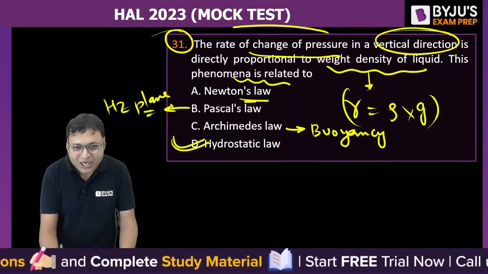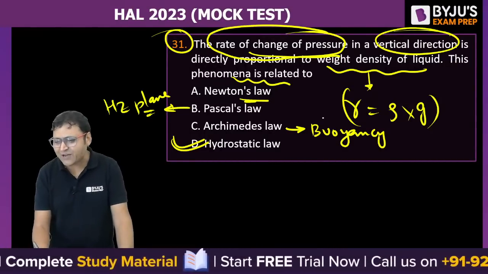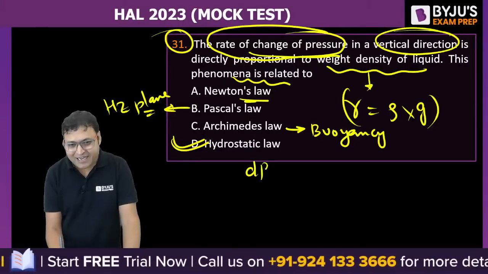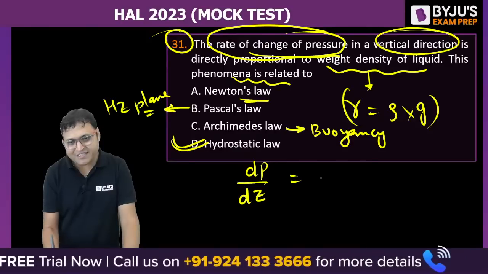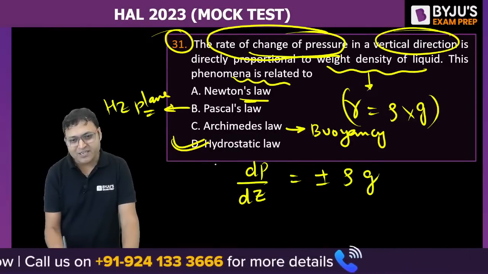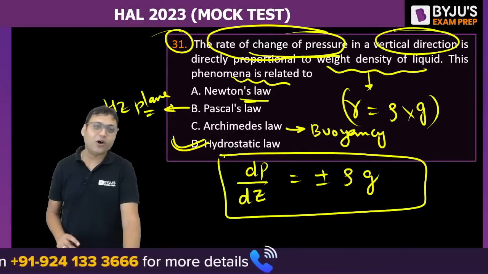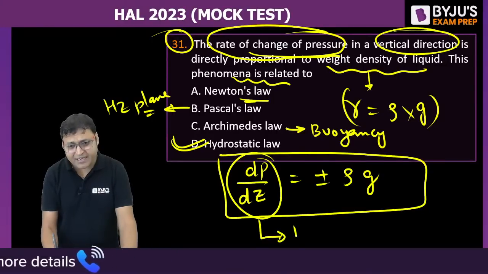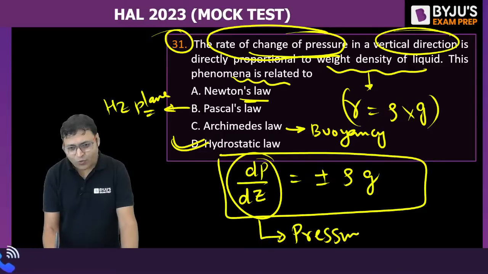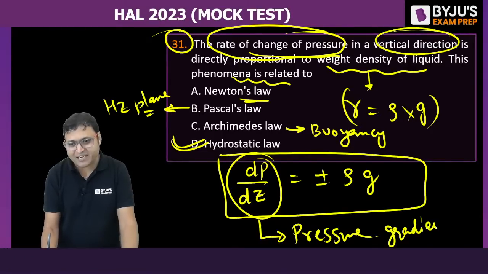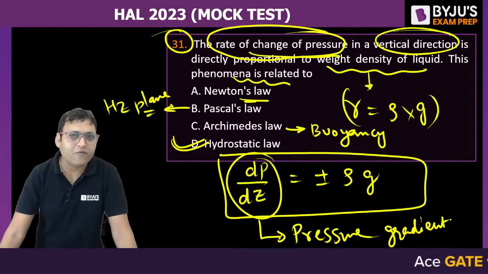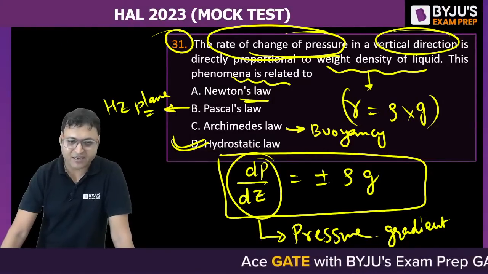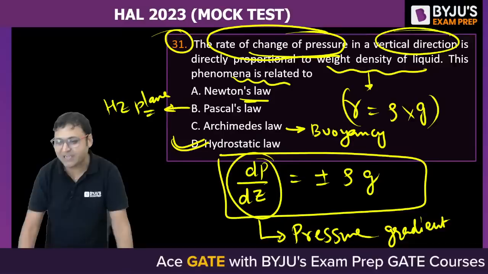Actually, this is not the rate of change of pressure. We should not call it a rate of change of pressure. What we should call it is pressure gradient: dP by dZ is given by plus minus rho into g. That is the correct expression for hydrostatic law. What is the unit of pressure gradient? Variation of a parameter with space is known as the gradient of that parameter. So dP by dZ is actually the pressure gradient.